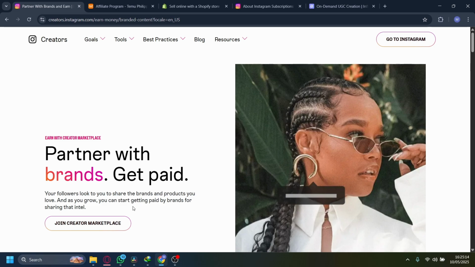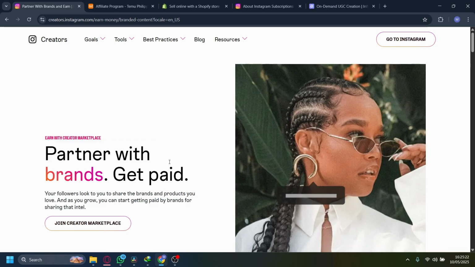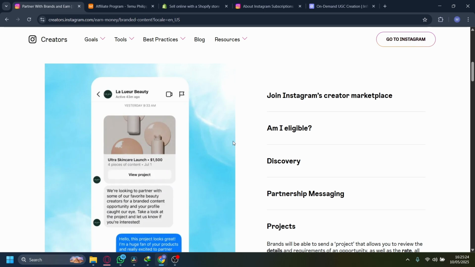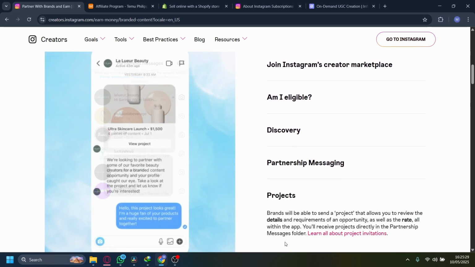I'll show you the top 5 strategies for Instagram monetization. The first one is called sponsored posts and brand collaboration. You can partner with brands to promote their products/services in exchange for payments. Use tools like Instagram collabs, branded content tags, and influencer marketing platforms to connect with potential sponsors.